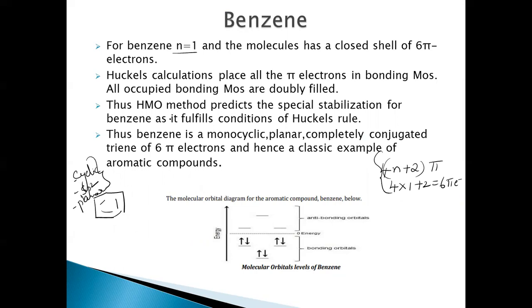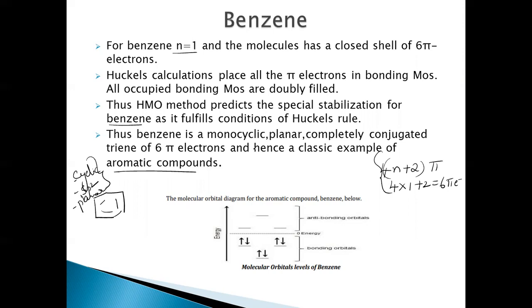The HMO method also predicts the special stabilization of benzene, because all the molecular orbitals are completely filled here. So 3 molecular orbitals are completely filled here. This is a classic example of aromatic compounds, where in benzene n is equal to 1.